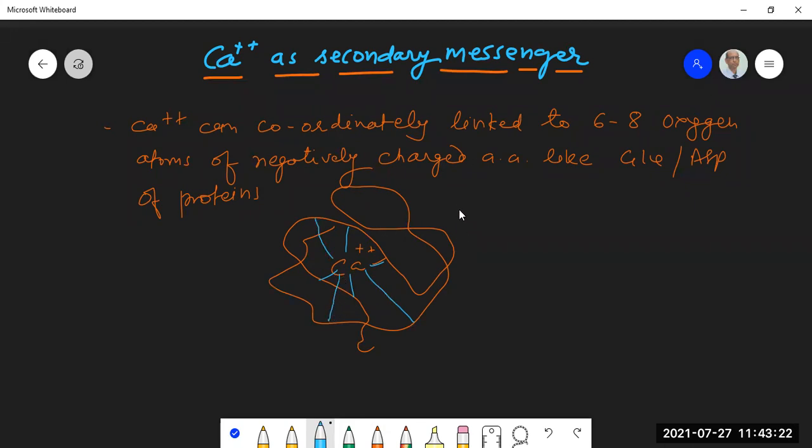Since it can interact with 6 to 8 oxygen atoms of different glutamate and aspartic acid residues of a protein, it is capable of inducing a large conformational change.